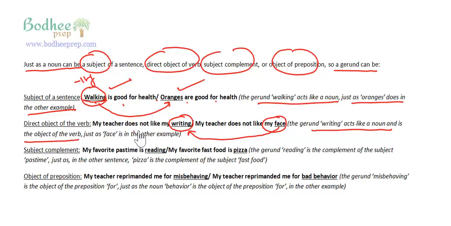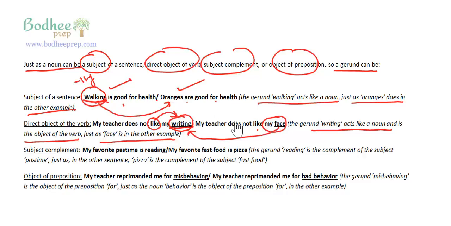My teacher does not like. Does not like what? Something. And therefore, this something is nothing but the object of the verb. Similarly, my teacher does not like my face. The gerund writing acts like a noun and is the object of the verb, just as face in the other example. Right? So here we had the subject of the sentence as a gerund. Here we have the object of the verb as a gerund. And this gerund is similar to oranges and this gerund is similar to my face, right?